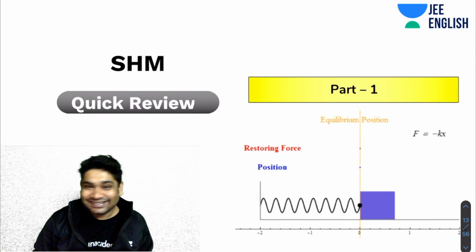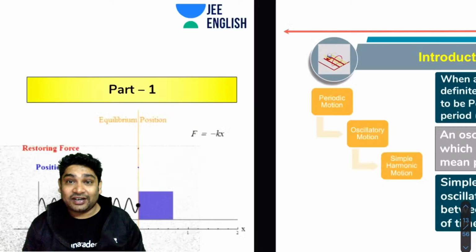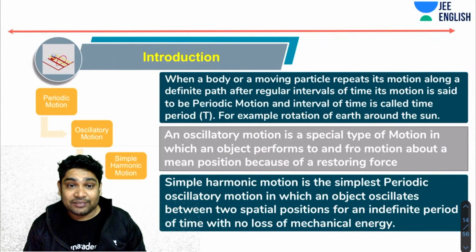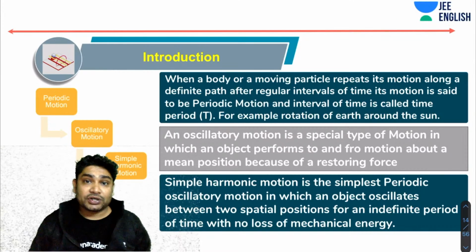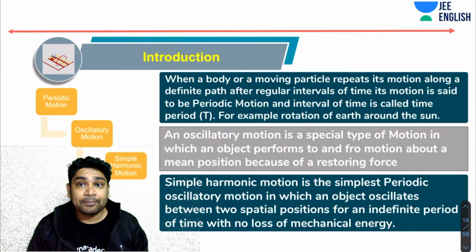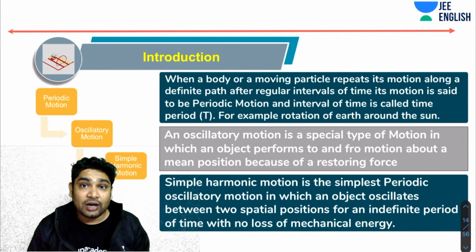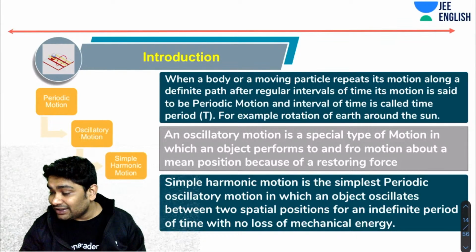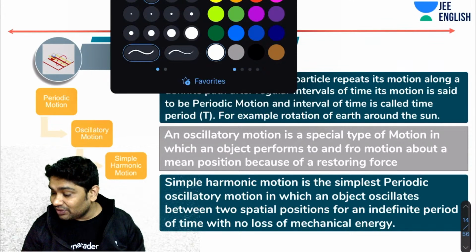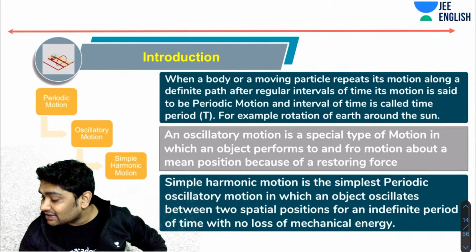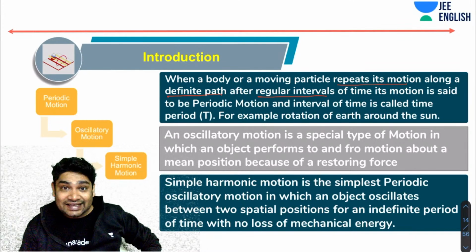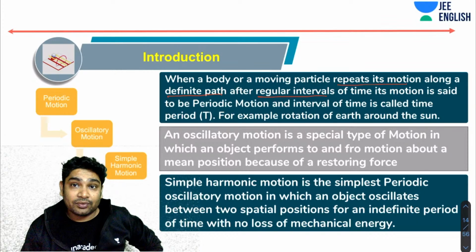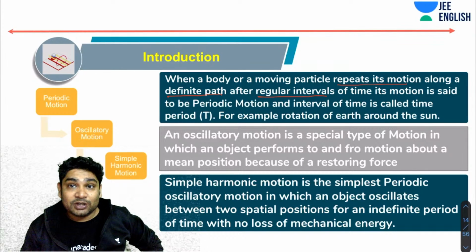All right. Now, let's get started with today's discussion of SHM. Before starting SHM, we need to talk about periodic motion and oscillatory motion also. You know what a periodic motion is: whenever a body is moving such that it repeats its motion along a definite path. Please remember these are the keywords. The motion repeats itself along a definite path after regular intervals. Then such a motion is called a periodic motion. Okay, and the interval of time is called the time period.